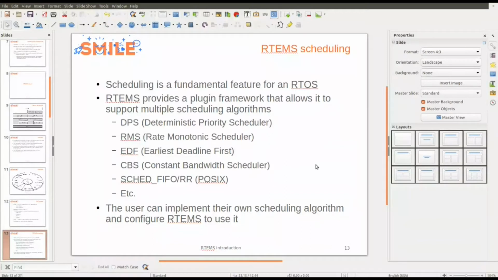world, as it's a scheduler where the task with the lowest period has the highest priority. And so you can have EDF, CBS, or POSIX priority, such as SCHED_FIFO or SCHED_RR, and you can implement your own scheduling and configure RTEMS to use it. But you need to use the classic API. It's not possible with POSIX. In POSIX, you can only use the POSIX priority scheduling.